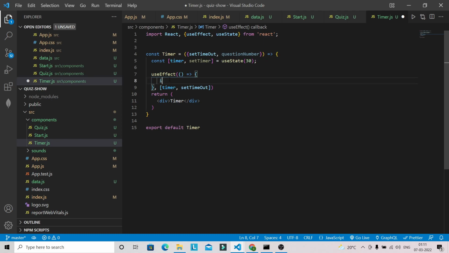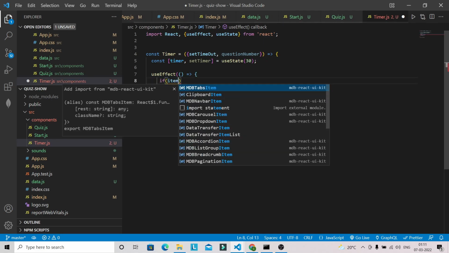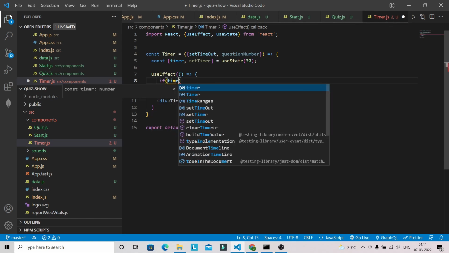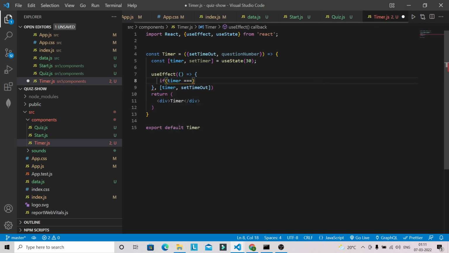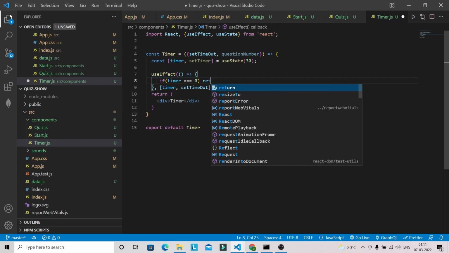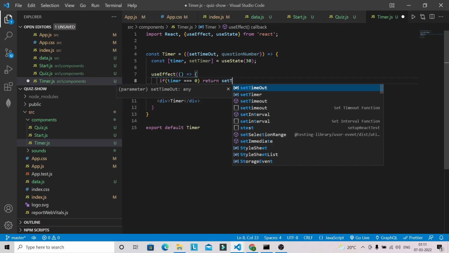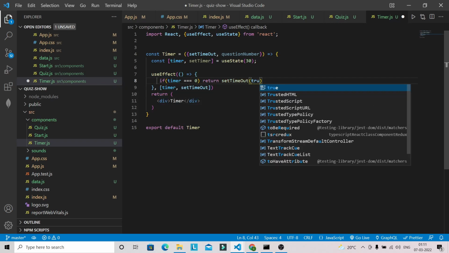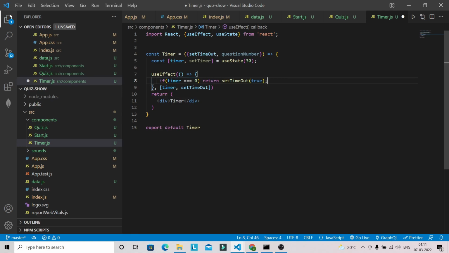So first I'm going to check if timer is 0. So if timer is 0, so basically our second reached 0, then we can return setTimeout to true. So basically we are ending the game here.